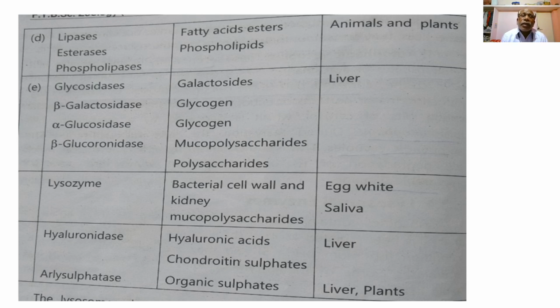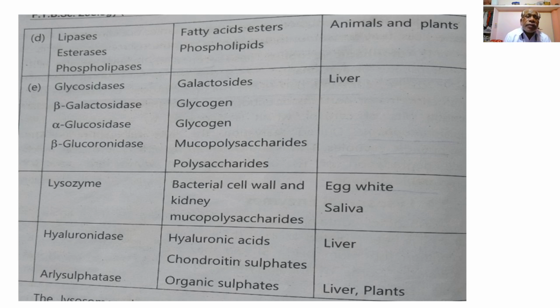Then the lysozyme enzyme category, lysozyme, which acts upon the bacterial cell wall and kidney mucopolysaccharides. The lysozymes, different types of enzymes under the category of lysozyme, act upon the substrates such as bacterial cell wall and kidney mucopolysaccharides, and the source of these lysozymes is the egg white and the saliva.